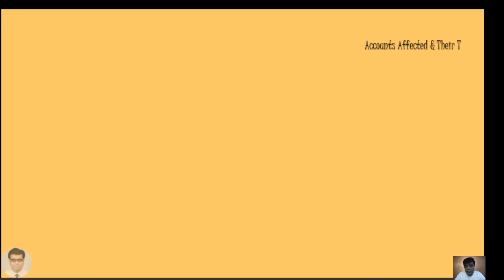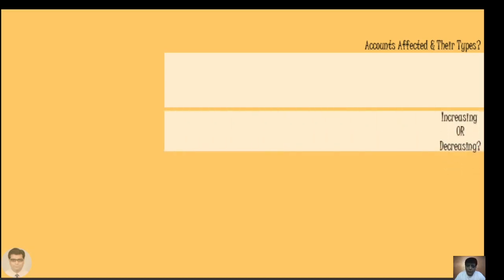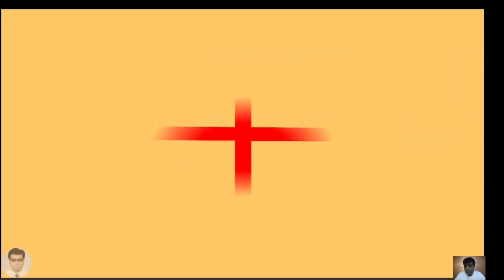The very first question to ask is what all accounts are affected and what are their types? This is the first question that we will be asking ourselves for every transaction that takes place. After that, we need to know if the accounts affected are increasing or decreasing. And then finally, we will decide what account is to be debited and what account is to be credited. So let us begin and see a few transactions in action.